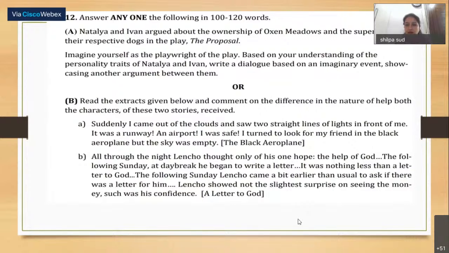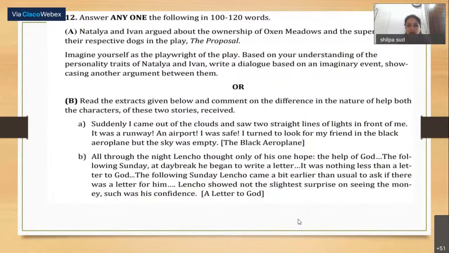Here also some connection is made, but this is not between text to text. In the next question, read the extracts given below and comment on the difference in the nature of help both the characters of these stories received. So these are two characters from different stories, and we have to comment on the differences in the nature of help which they have received. So this is text to text connection. One excerpt is given from The Black Aeroplane, and another one is given from A Letter to God.